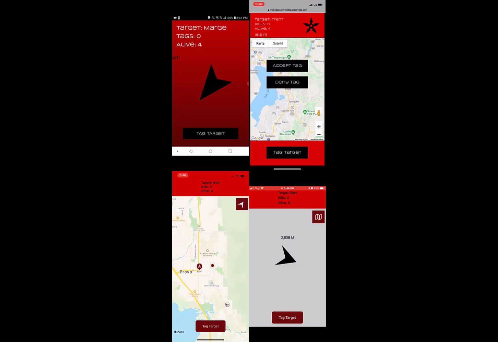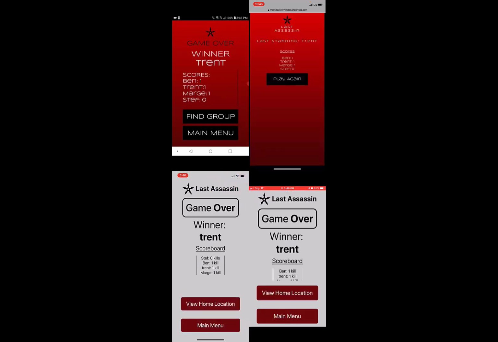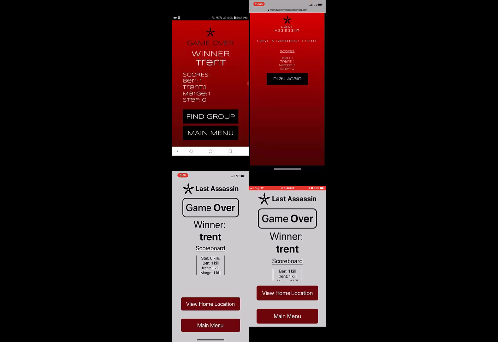When you tag your target in real life, either physically or if you shoot them with a squirt gun or a Nerf gun or whatever you decide the rules are, as long as everybody's on the same page, when you click the Tag Target button, your target will receive a pop-up box asking if they were tagged by you or not. If they click yes, the scores will be updated for everybody's screen and everybody will remain in sync in the game. The game ends when there's only one person left. When that happens, you're taken to the Game Over screen where you can see everybody's scores and who the winner is. That's essentially the gameplay for this game.